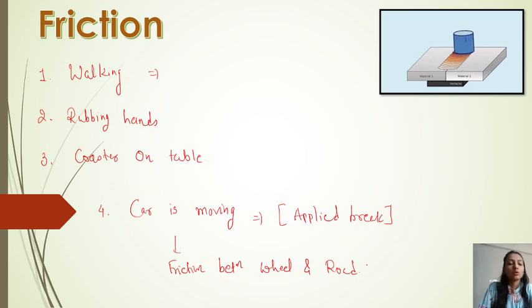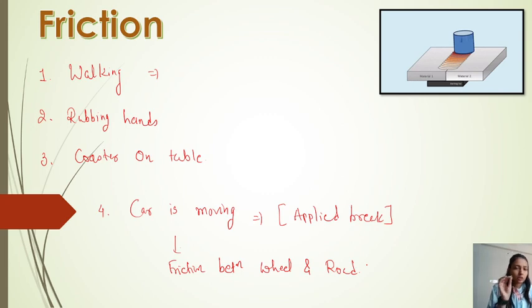Actually, we see that when an object is moving, or in relative motion, this friction is present. When the object is moving, or in relative motion, that object feels the friction.